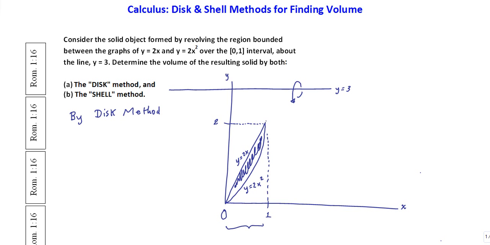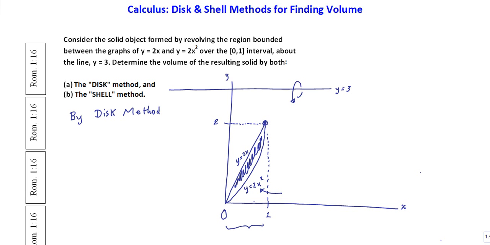The place where these two graphs meet is up on the y-axis at the value of 2. The graph on the top is the linear graph, y equals 2x, so as the name suggests, linear. It's a first degree order curve, and it is a straight line, in fact. It's a line with slope 2. The graph on the bottom is that of a parabola. It's the parabola y equals 2x squared.